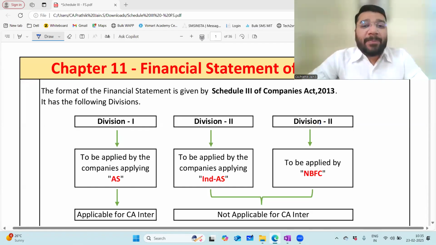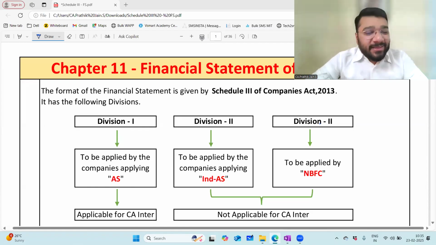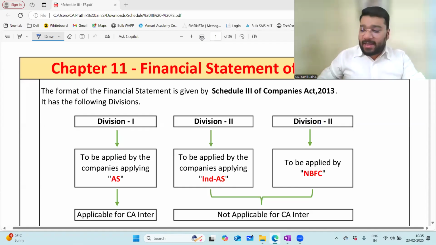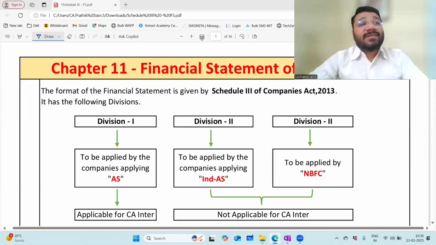So, guys, we're doing this chapter called preparation of the financial statement of companies. Let's do a quick recap of what we studied in the last class. The format of the financial statement is laid down in which act? Companies Act 2013. Where in the Companies Act 2013? Sir, under Schedule 3. Okay.